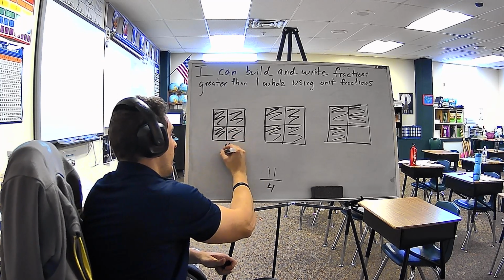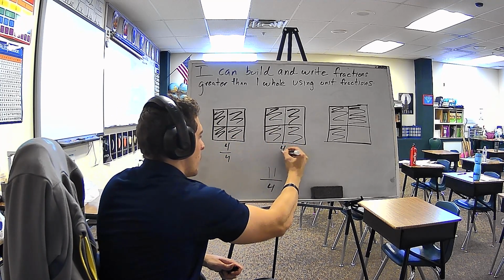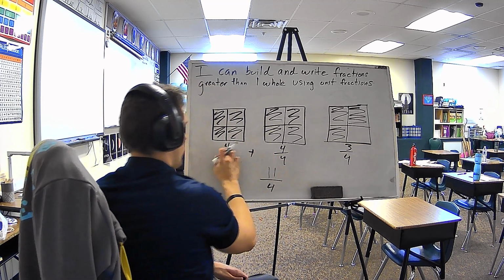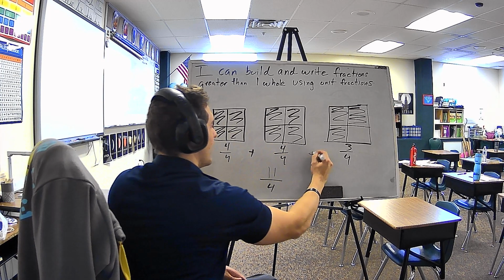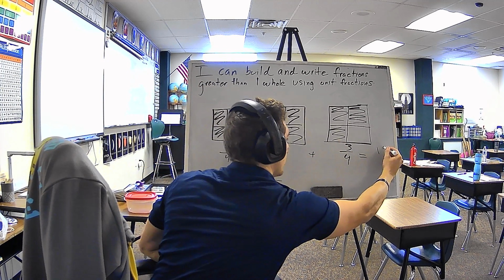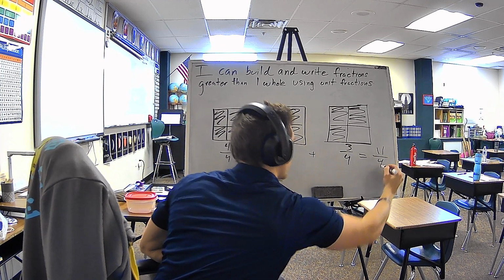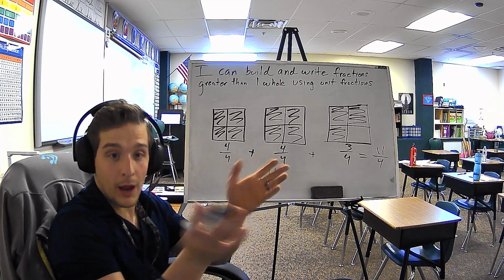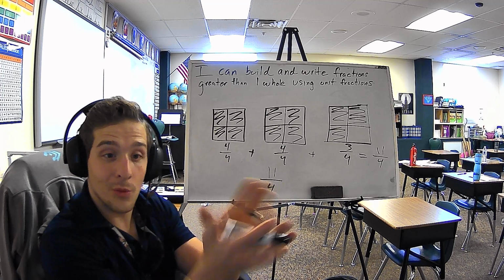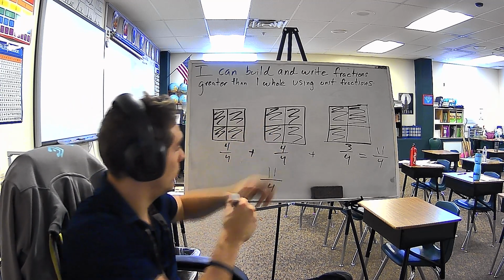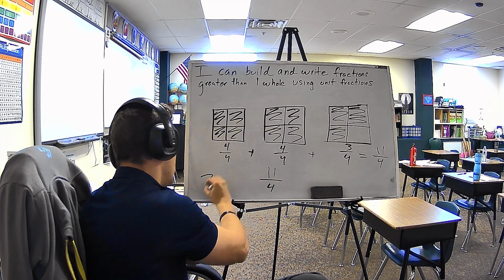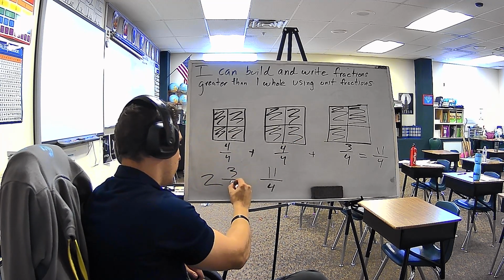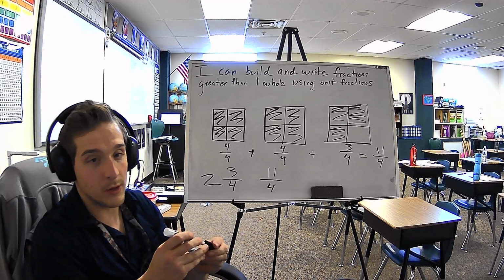This one is 4 out of 4. This one is 4 out of 4. This one is 3 out of 4. What's 4 plus 4? 8. What's 8 plus 3? 11. So you get it going off that direction. And once again, I could ask you this one, how many whole pieces do I have? 1, 2. So I have 2 wholes. And how much of that one do we use? 3/4. So 2 and 3/4.